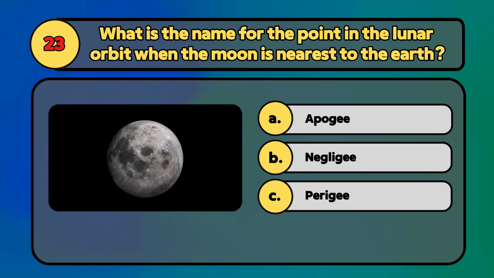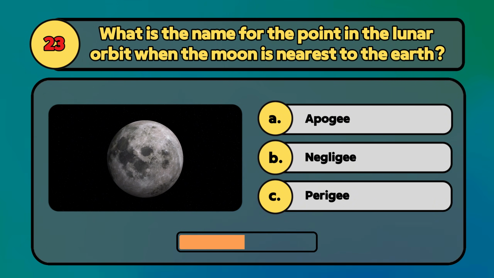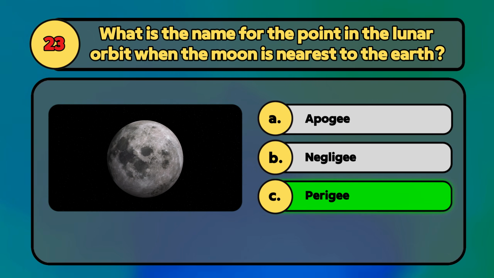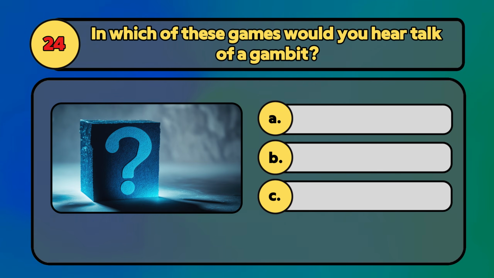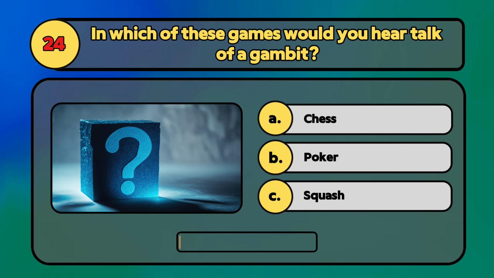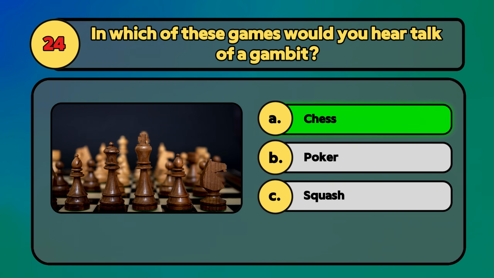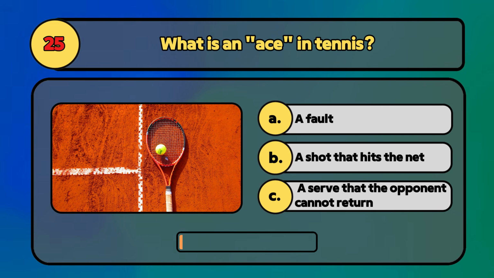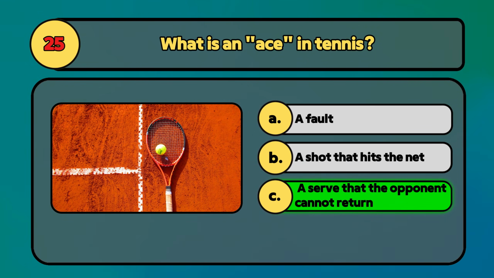What is the name for the point in the lunar orbit when the moon is nearest to the Earth? The point is called perigee. In which of these games would you hear talk of a gambit? Chess. What is an ace in tennis? A serve that the opponent cannot return.